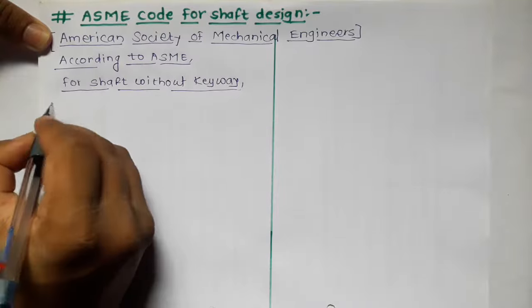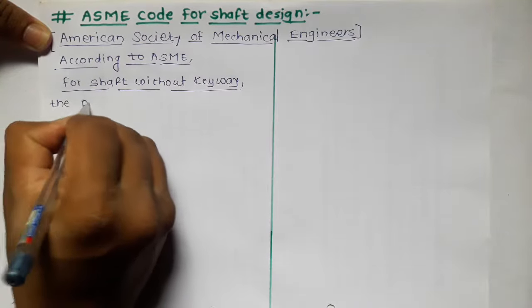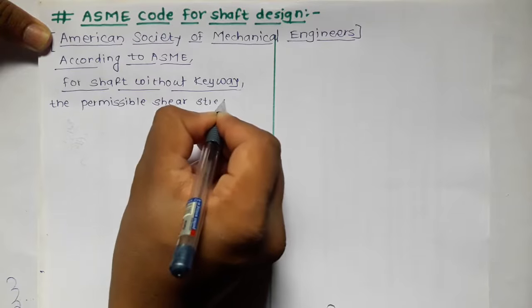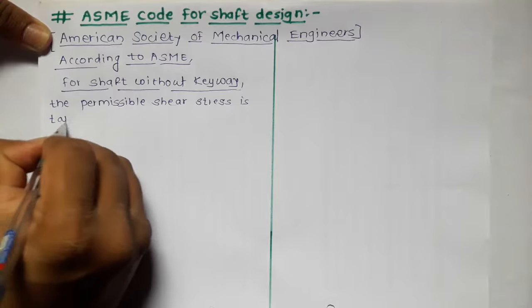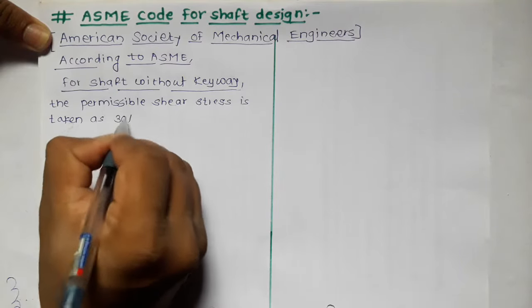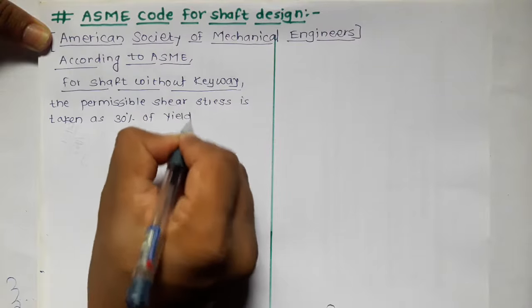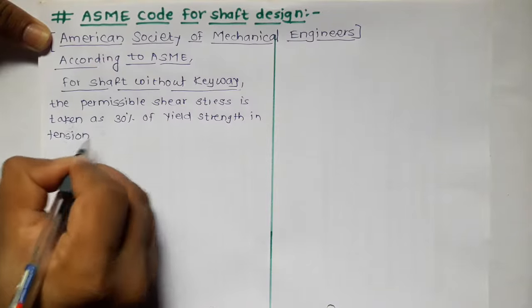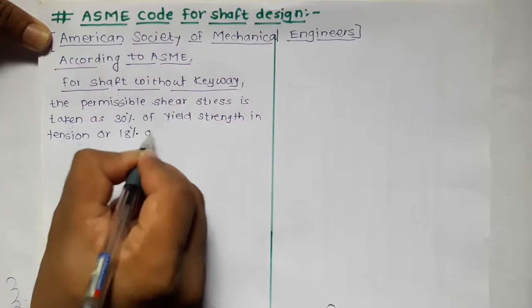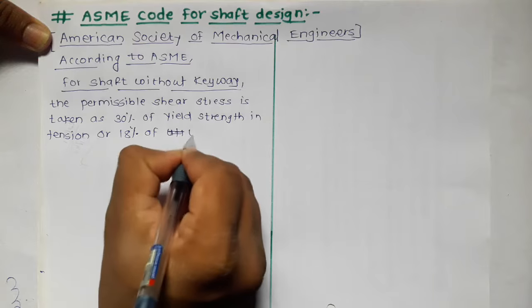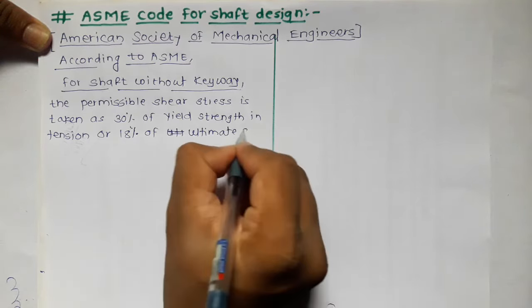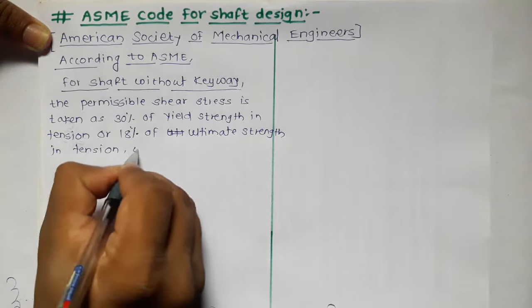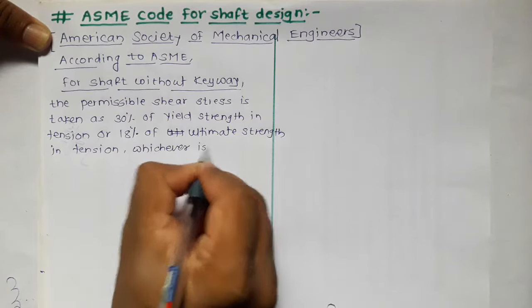For shaft without keyways, the permissible shear stress is taken as 30% of yield strength in tension or 18% of ultimate strength in tension, whichever is minimum.